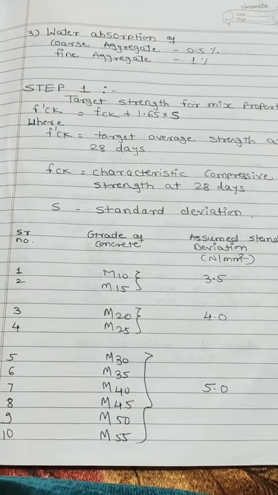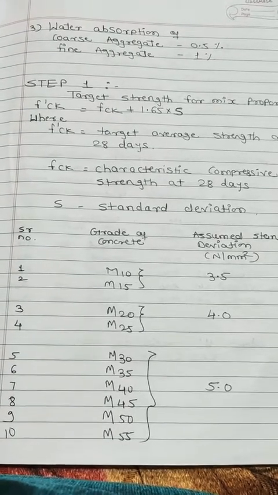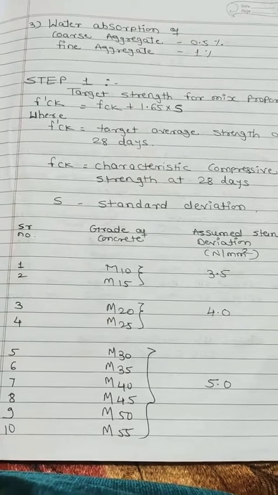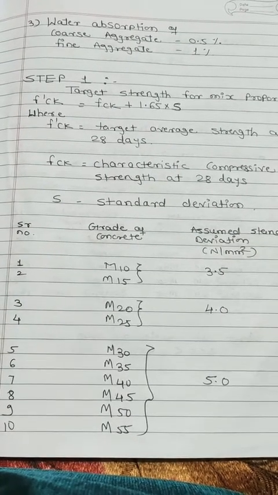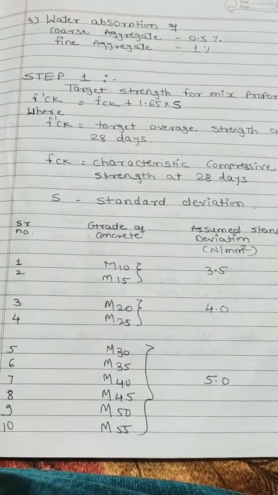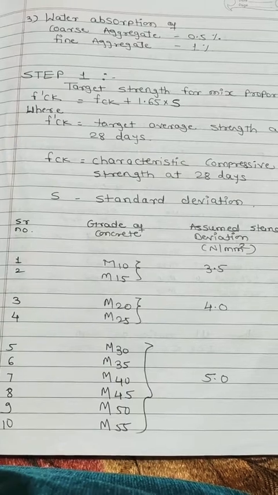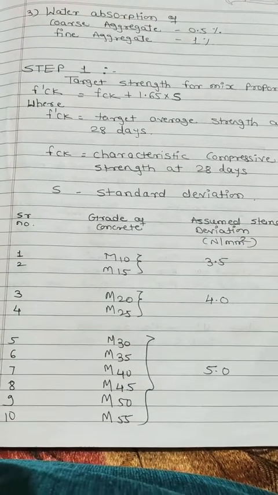Standard deviation we can take from the table. Below the table is the grade of concrete and assumed standard deviation in Newton per mm square. Now our grade designation is M40. For M40, the assumed standard deviation is 5.